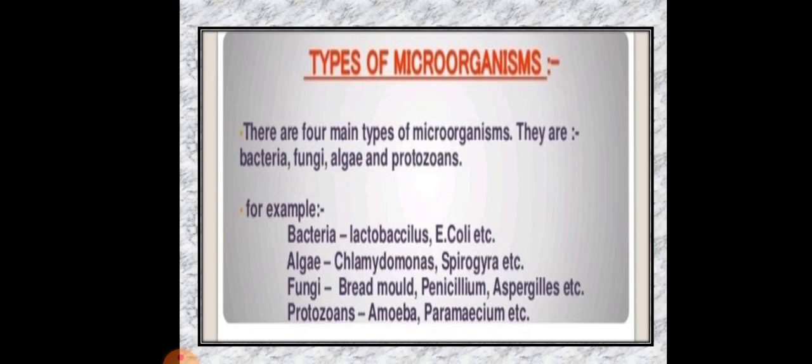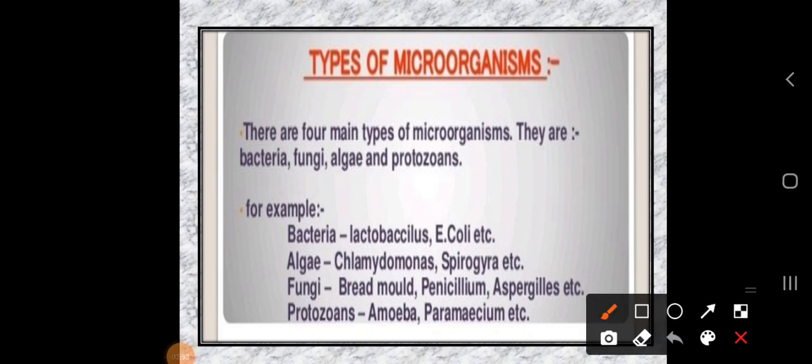So the next concept we learned in the last class is the types of microorganisms. So how many types are there? Totally, there are 4 main types: the first one is bacteria, the second one is algae, the third one is fungi and the fourth one is protozoa. Bacteria, a simple example you can take is lactobacillus. This is one of the bacteria which helps to convert milk to curd. So with the help of lactobacillus, the milk gets converted into curd.